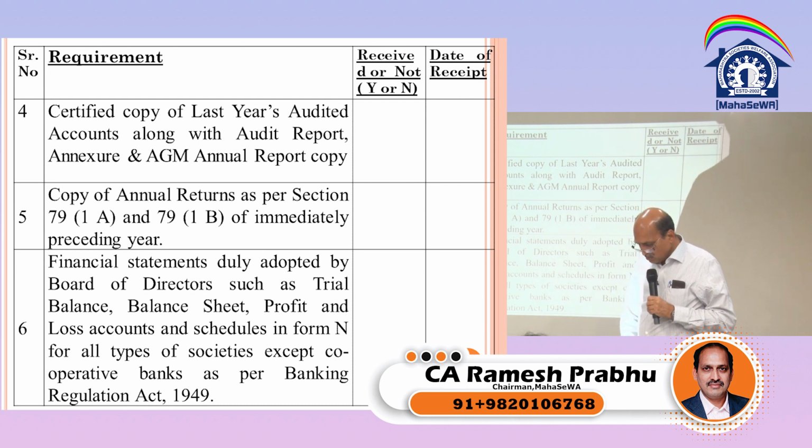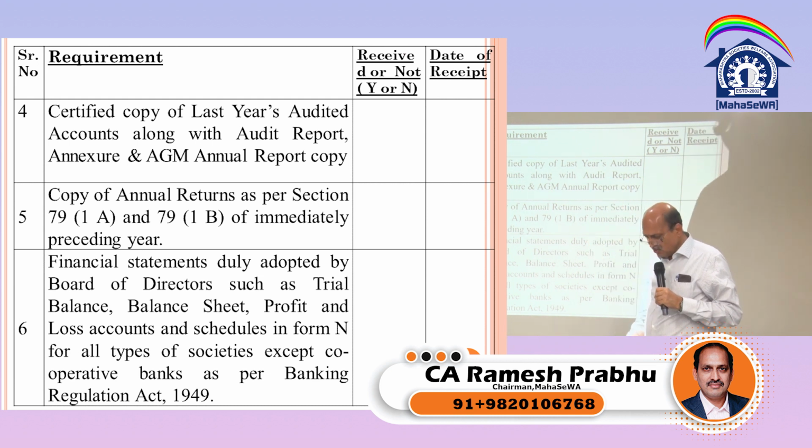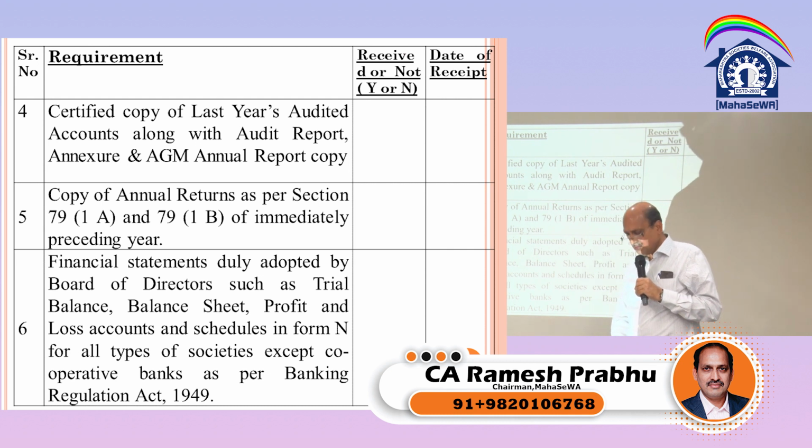So what are the things? Every society shall file returns within 6 months of the close of every financial year to which such accounts relate, to the registrar or to the person authorized by him. The return shall contain the following matters, namely: annual report of its activities. For the annual report of activity, there is a format given online, so they can fill that up. Its audited statements of account.